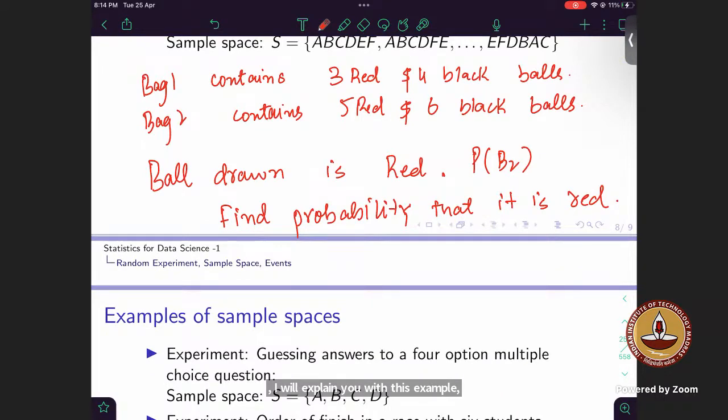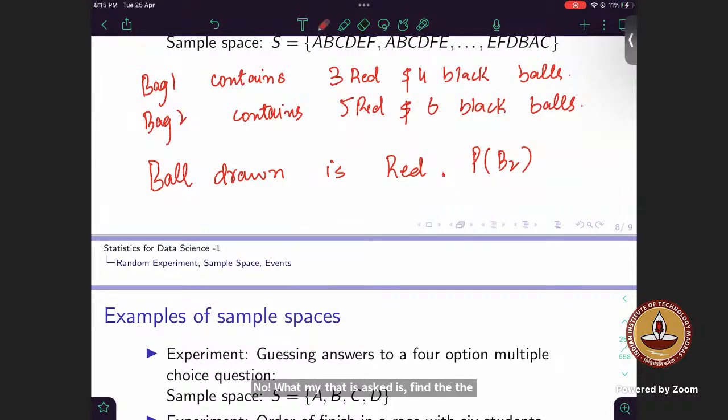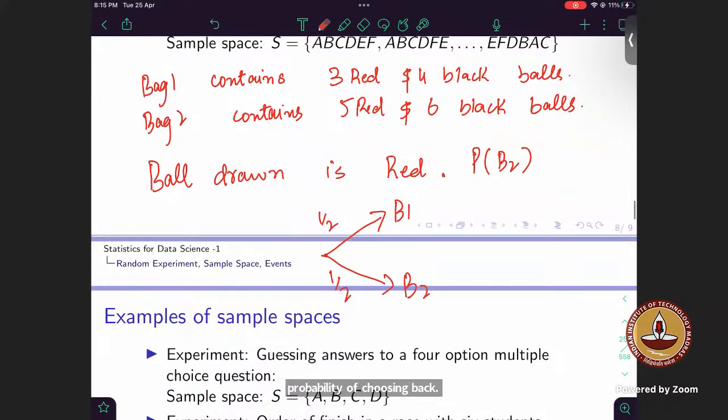Now what is asked is: the ball drawn is red. I know the end result, right? The end result is known to me that it's red. Find the probability that it came from bag 2. My probability of choosing a bag: it will be either bag 1 or bag 2. My probability of choosing bag 1 is half and probability of choosing bag 2 is half. Since it is not given otherwise in the question, I have to take that choosing a bag is equally likely, until and unless mentioned otherwise. Now, what can happen? I can choose bag 1 and get a red ball, or I can choose bag 2 and get a red ball, right?